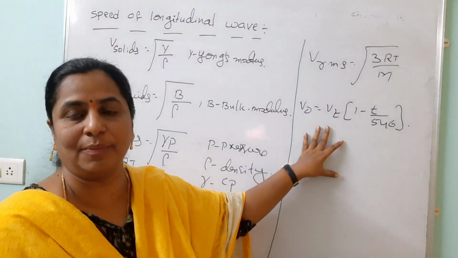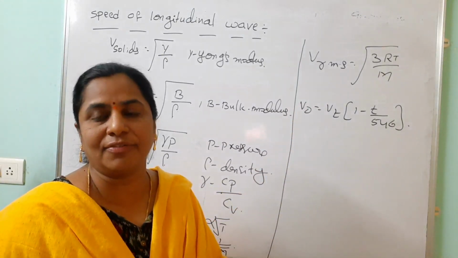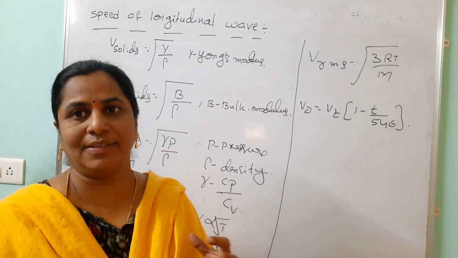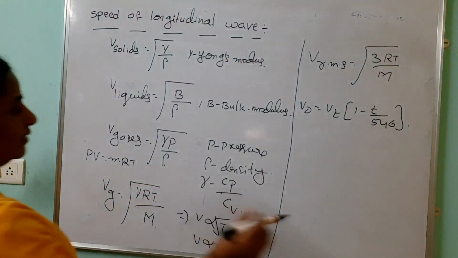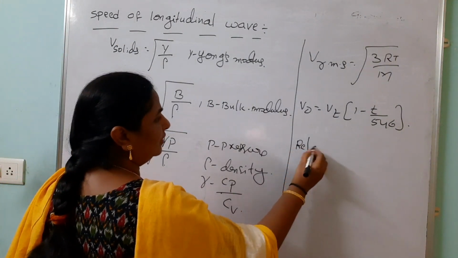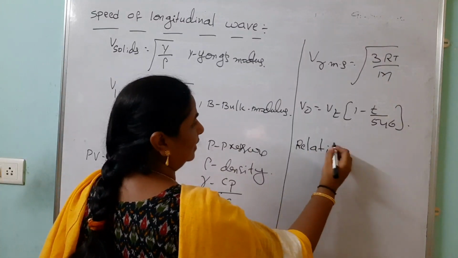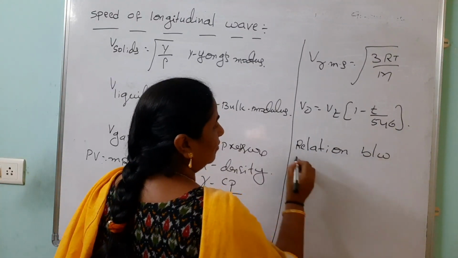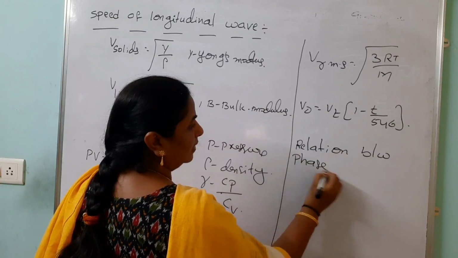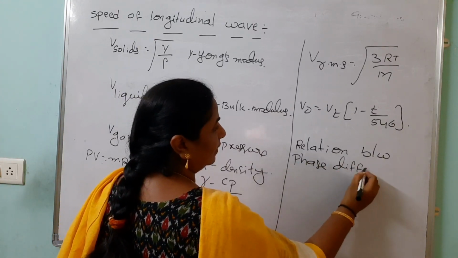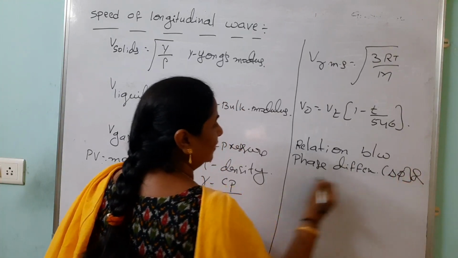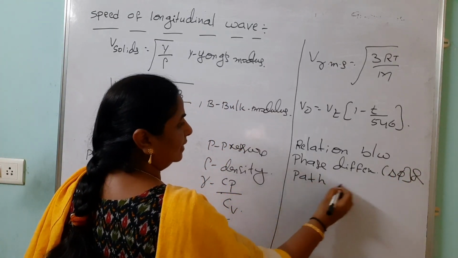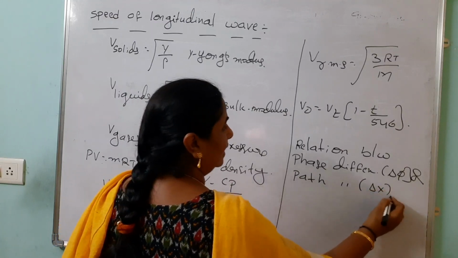We are using this formula. So this is the speed of longitudinal wave in solids, liquids and gases. Then we are going to discuss the relation between phase difference and path difference. Phase difference is represented by delta phi, and path difference is represented by delta x.